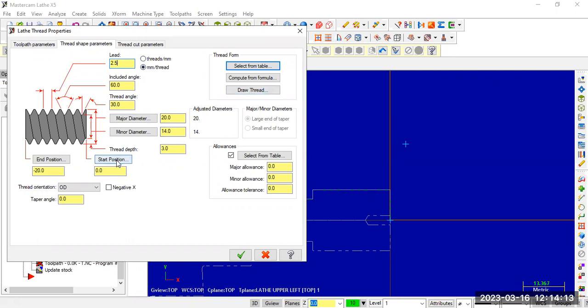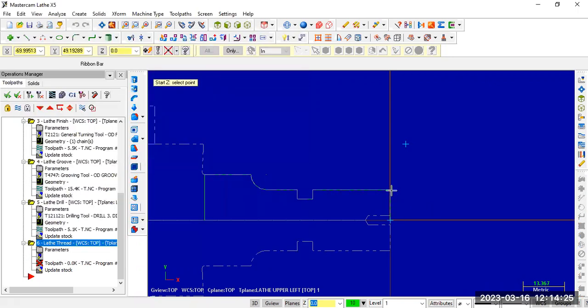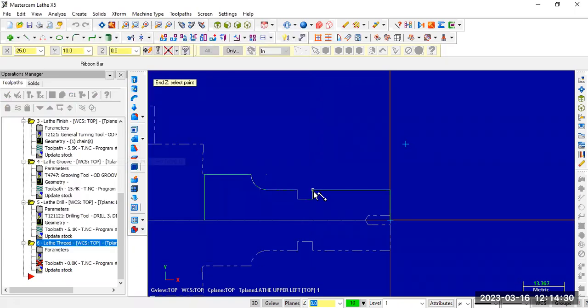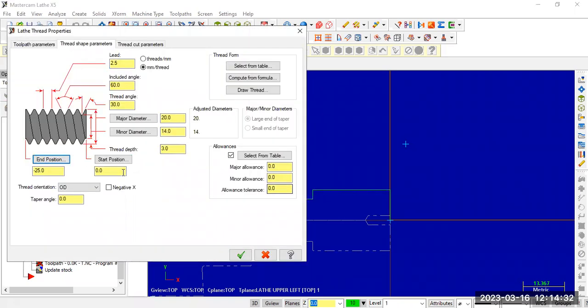Start position from where to where? Start position to end position. In between two lines, we want the threading operation. So select the start position here. Select the end position where the end should be. So minus 25. You can directly input 0 and minus 25, or else you can select the start position and end position from the screen also. Okay, 0 to 25. Towards the left side, minus 25.